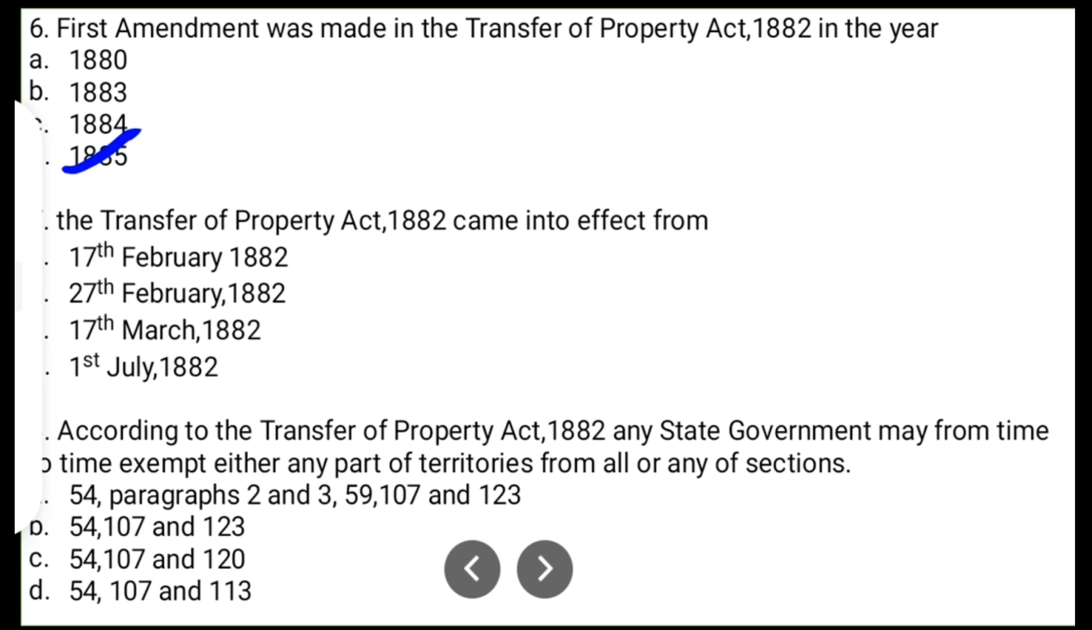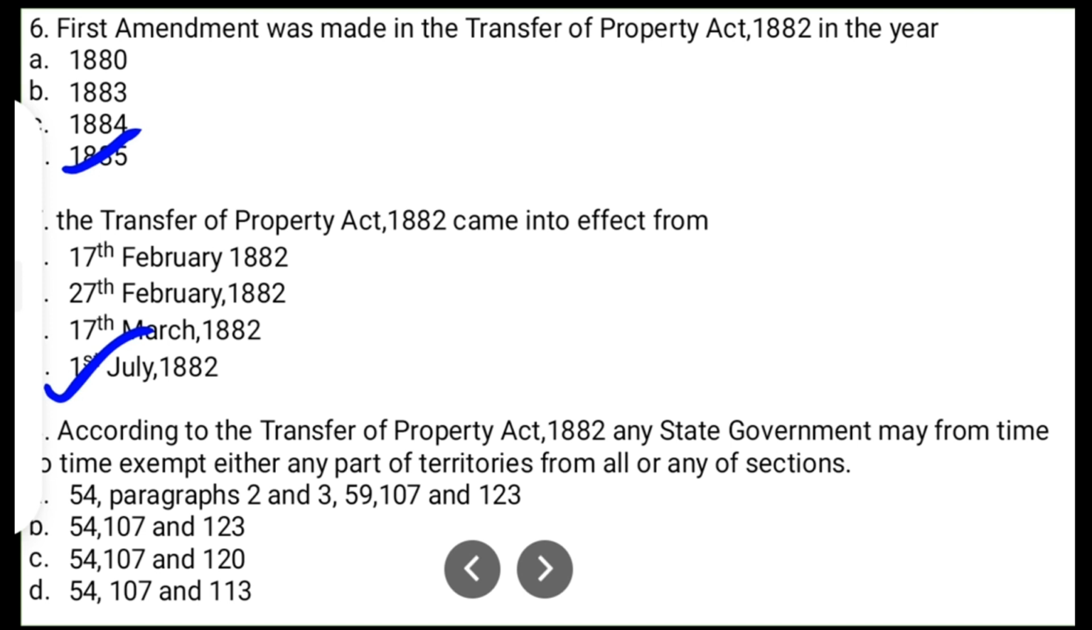Question number 7. The Transfer of Property Act 1882 came into effect from option A 17th February 1882, option B 27th February 1882, option C 17th March 1882, and option D 1st July 1882. So the Transfer of Property Act came into effect from 1st July 1882, and it received assent on 17th February 1882. So the correct answer of this question is option D, 1st July 1882.